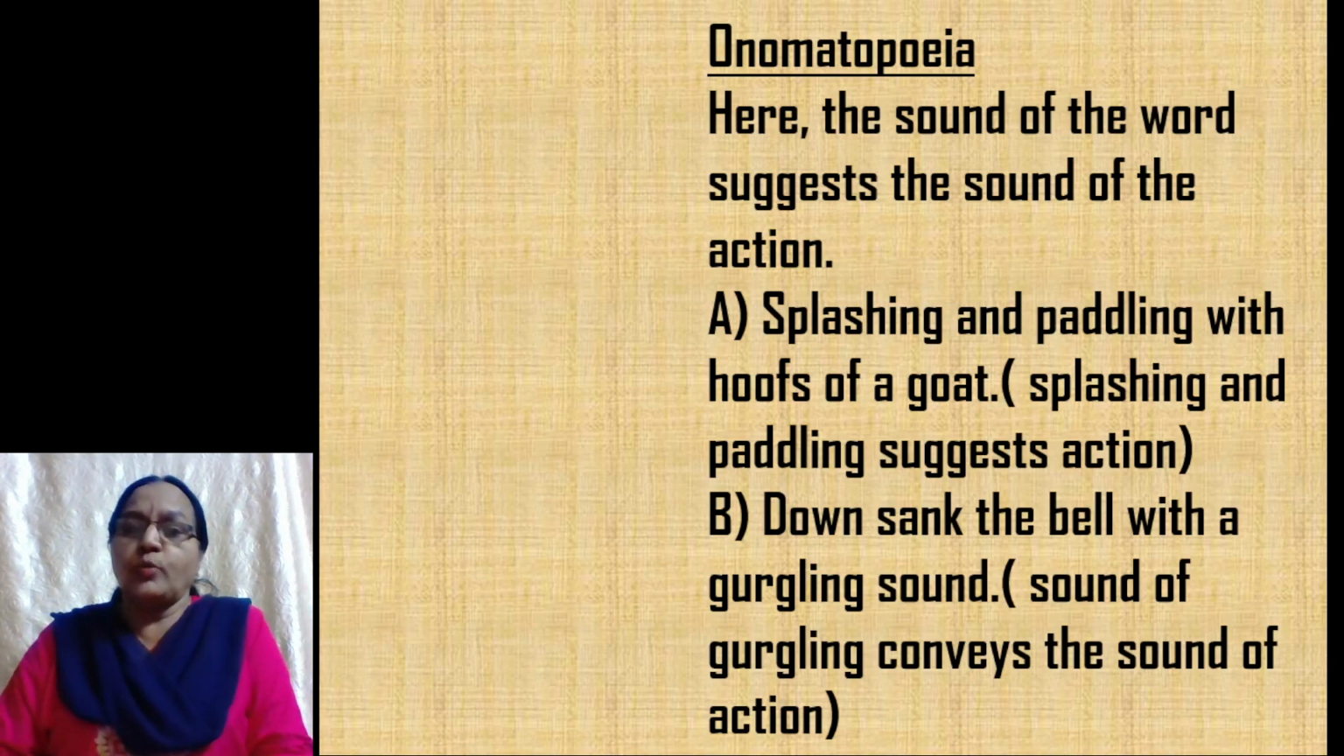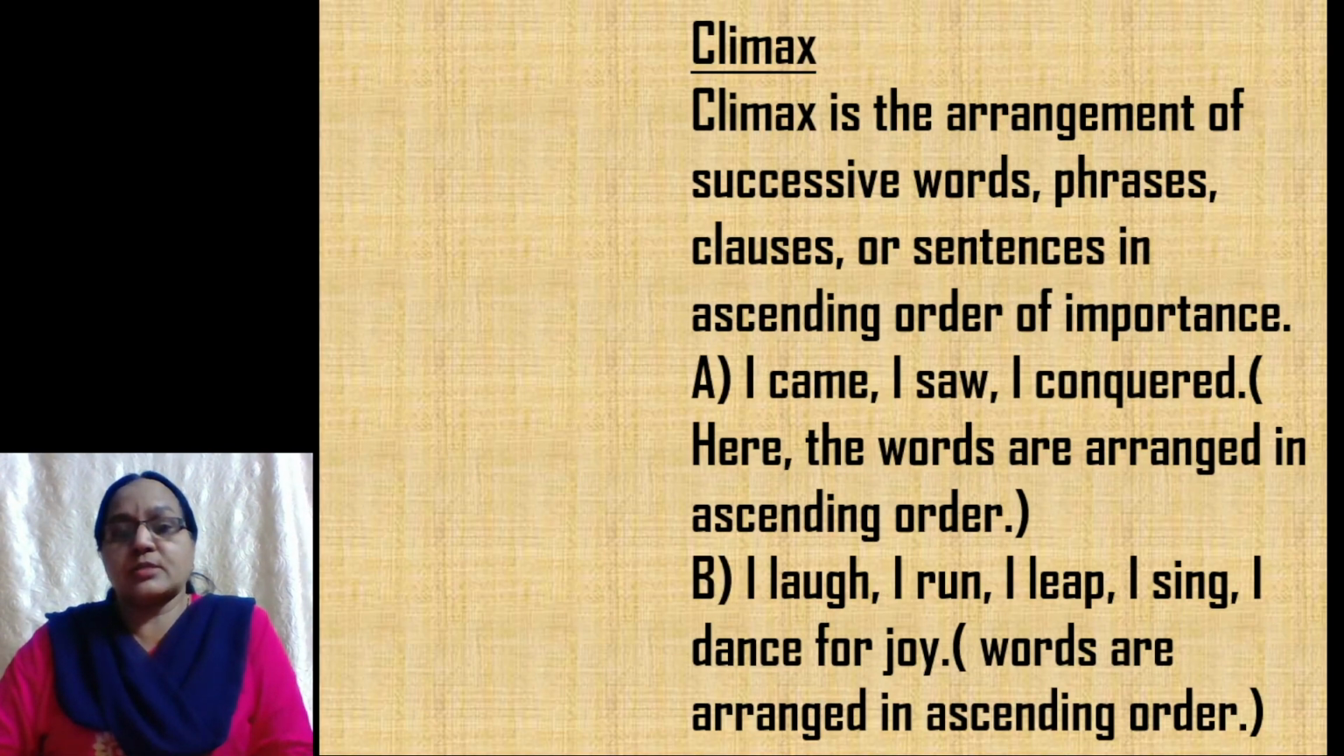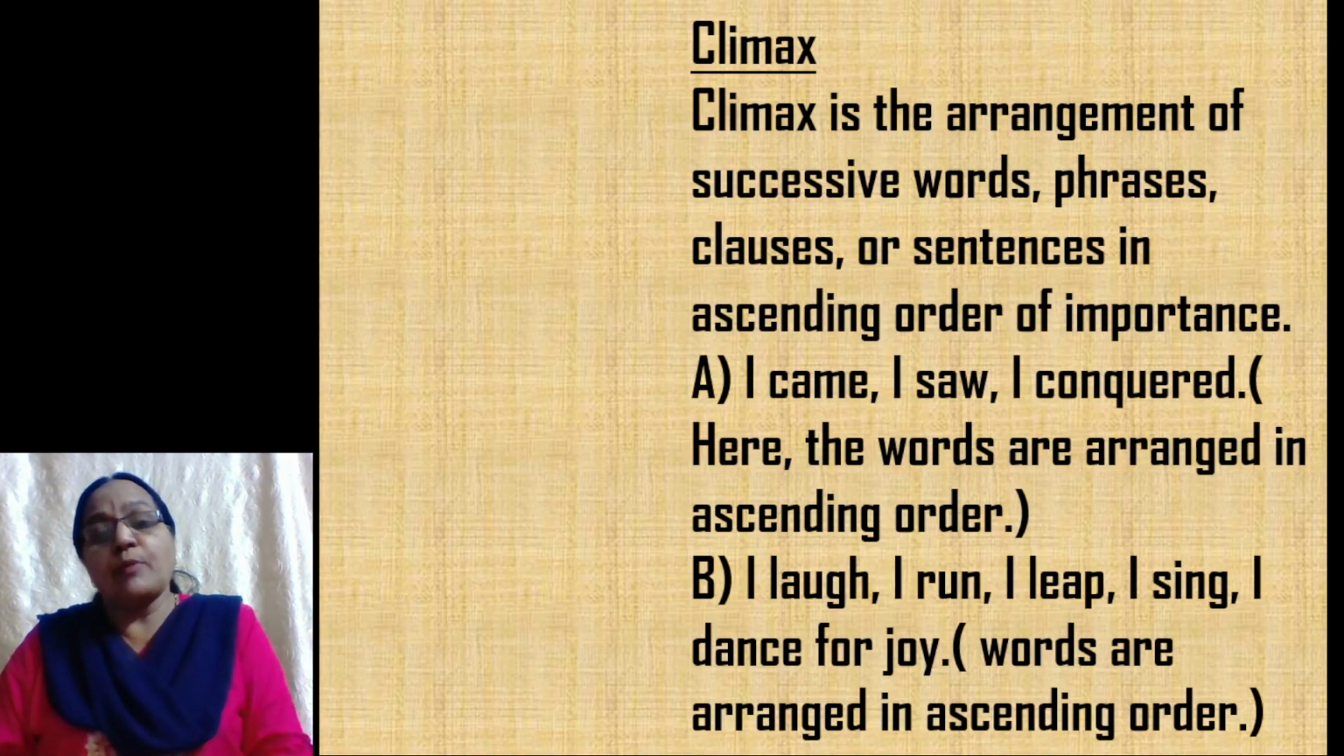This is onomatopoeia. Next one is climax. Now here, climax is the arrangement of successive words, phrases, clauses or sentences in ascending order of importance. So here you find words or even phrases or clauses will be arranged in ascending order of importance. Look at the example here, children. I came, I saw, I conquered.